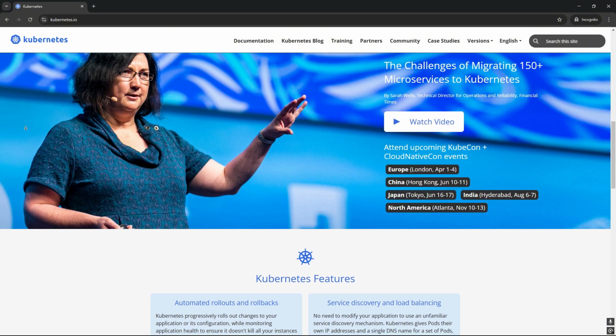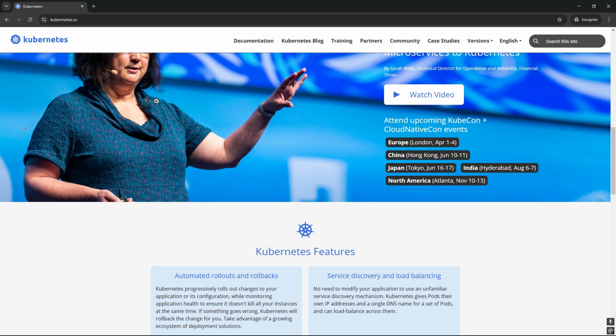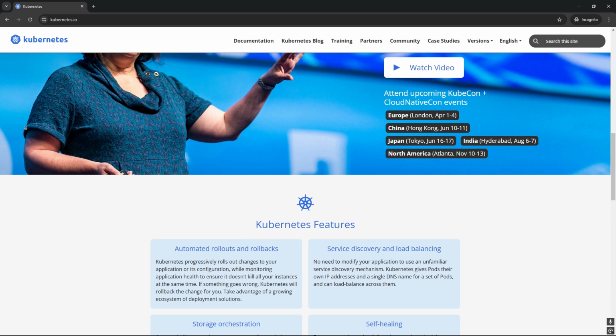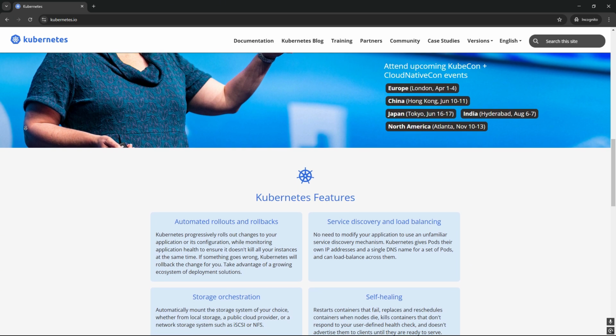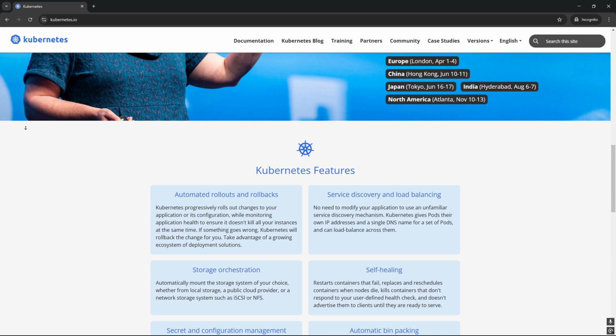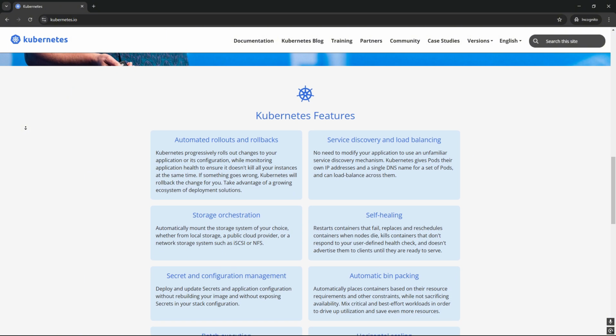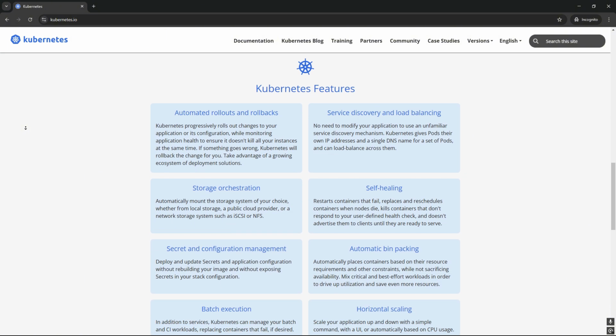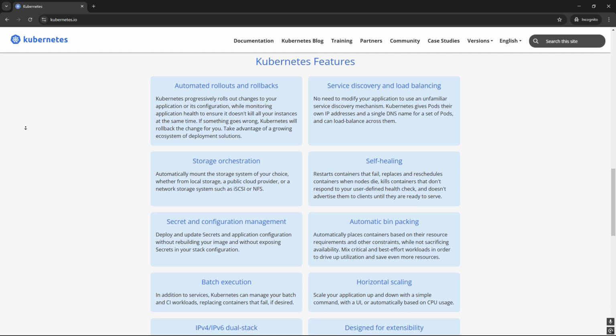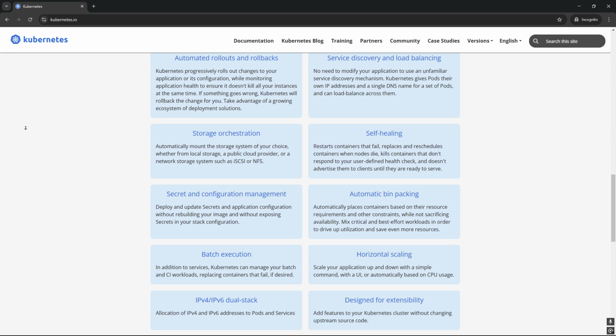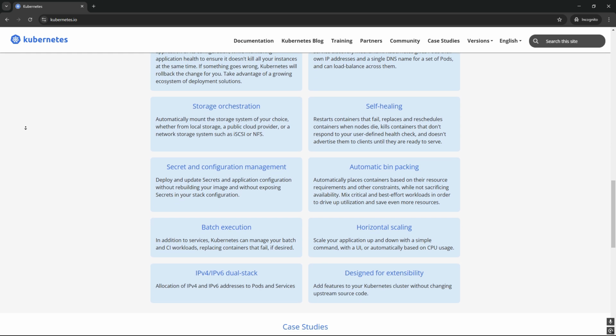Kubernetes presents a challenging learning curve and demands considerable expertise for proper setup and management. It provides a significant level of flexibility and control, though this results in greater complexity. All in all, Kubernetes is a robust and powerful container orchestration system for large-scale complex applications.